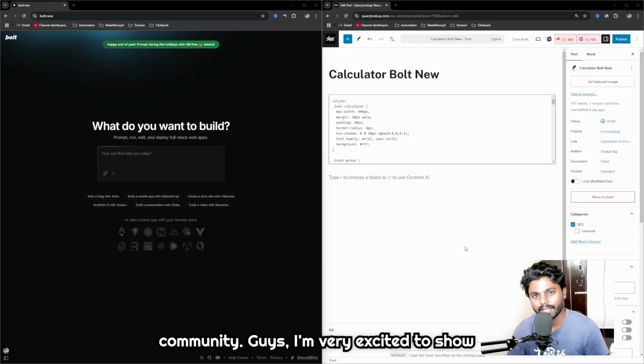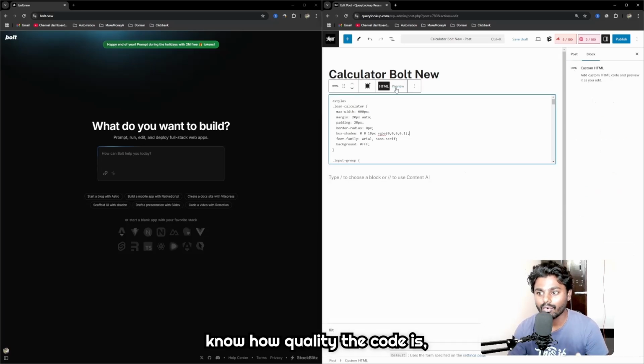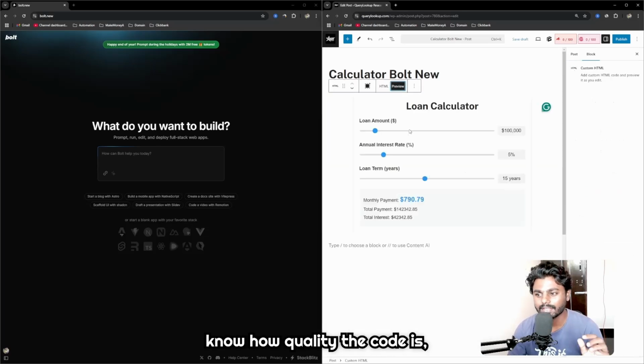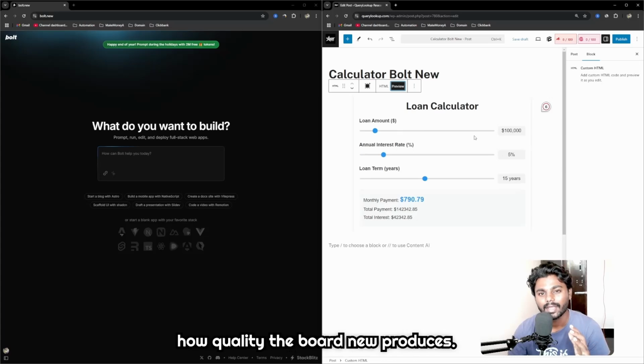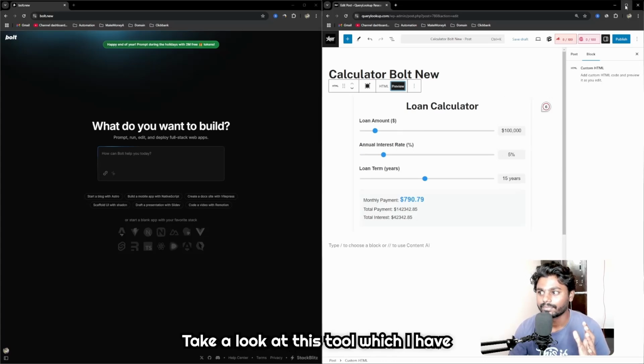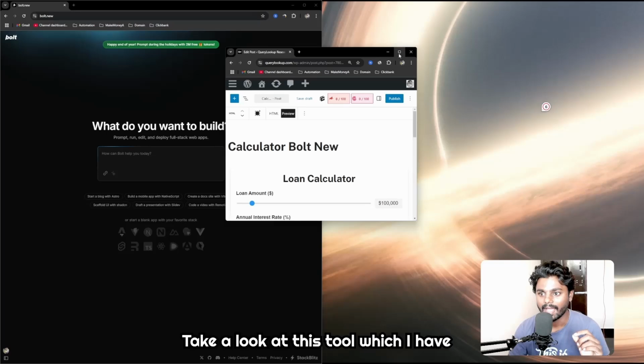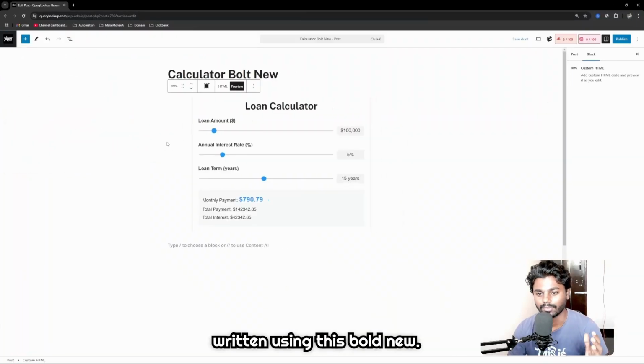Guys, I'm very excited to show you how you can generate tens of thousands of traffic by simply building calculators and tools using BoltNew. You would be pretty amazed how quality the code is, how quality the BoltNew produces. Take a look at this tool, which I have written using this BoltNew.